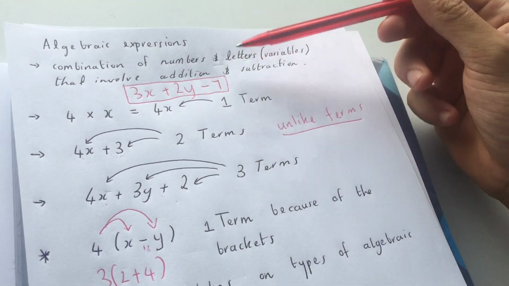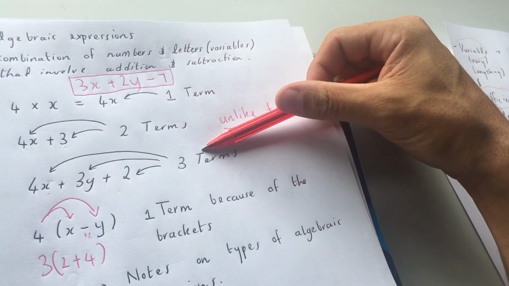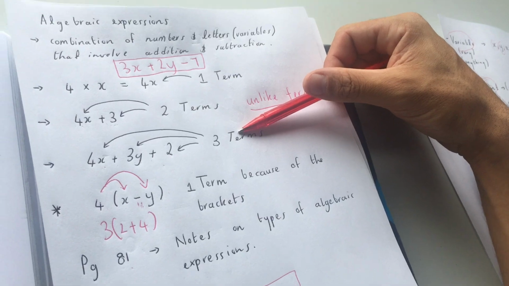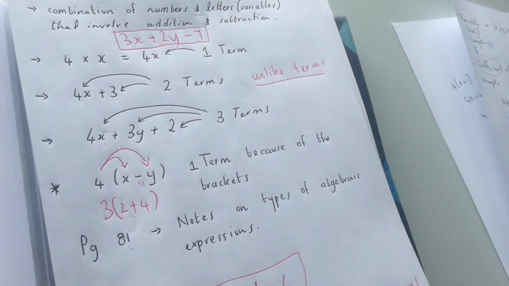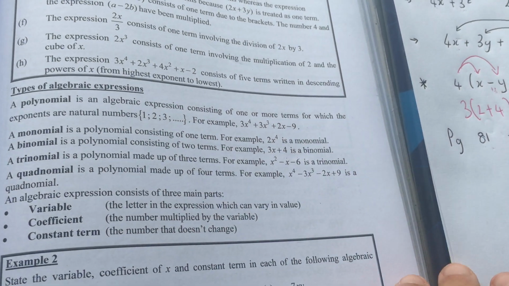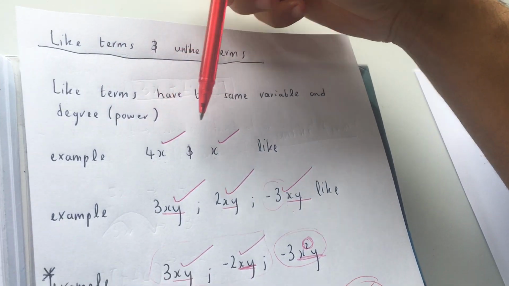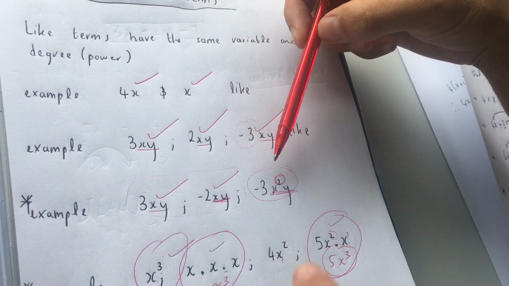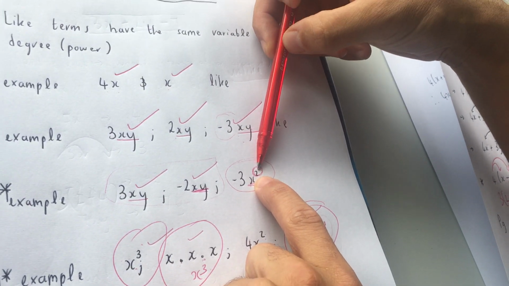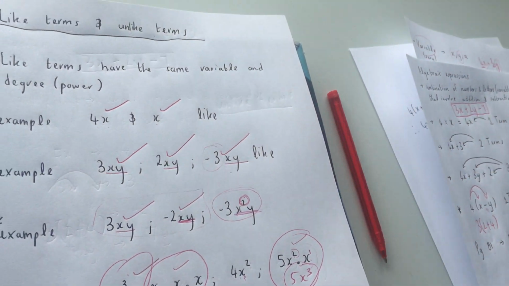So, expressions, you just need to know what's one term. One term's a monomial, two terms binomial, three terms trinomial. And this you get on page 81 in your book. Go to page 81. Take these notes down. And then lastly, like terms and unlike terms. Remember, when it comes to like terms and unlike terms, the degree of the polynomial, the power, separates like and unlike terms.